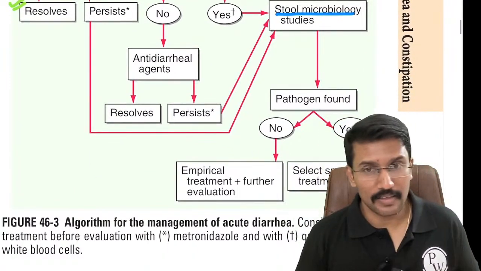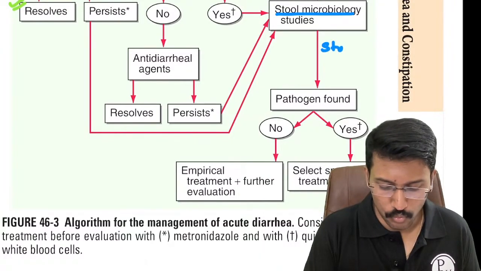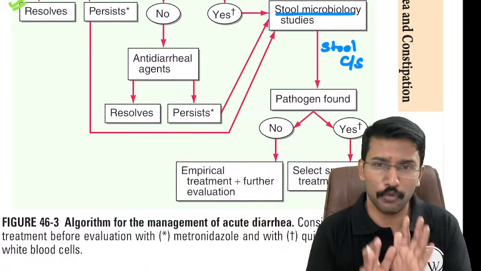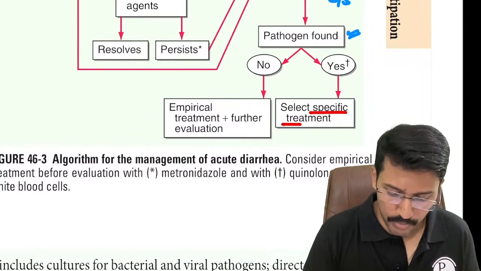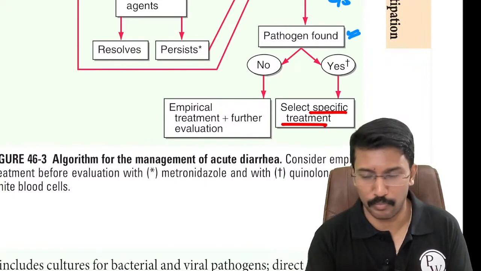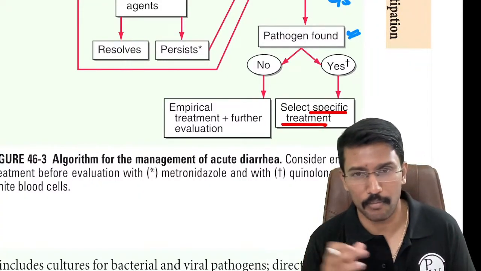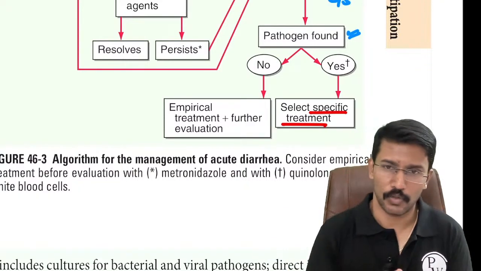If you don't find anything there, you probably need to do more detailed evaluation, which will be stool culture. Stool culture may be able to grow the organisms. If you identify the organisms, then you will use the antibiotic appropriately based on the organism. For example, if I identify that patient has got Clostridium difficile infection, then the antibiotic of choice currently is fidaxomicin. So we will be using fidaxomicin.